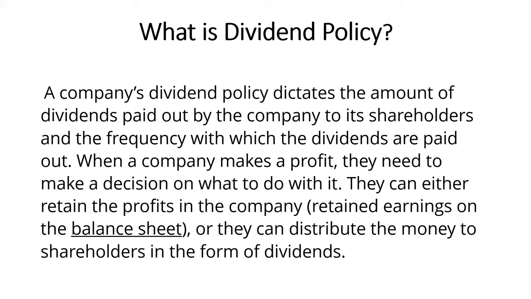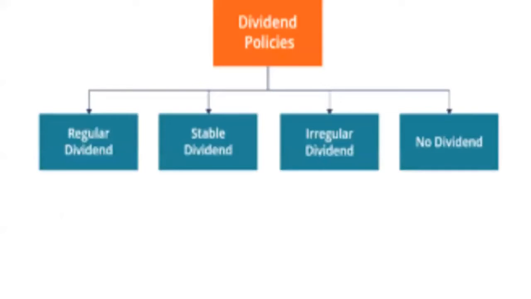When a company makes a profit, they need to make a decision on what to do with it. They can either retain the profits in the company, in the form of retained earnings on the balance sheet, or they can distribute the money to the shareholders in the form of dividends. Let me show you on this slide.